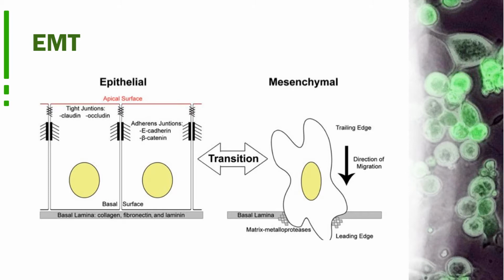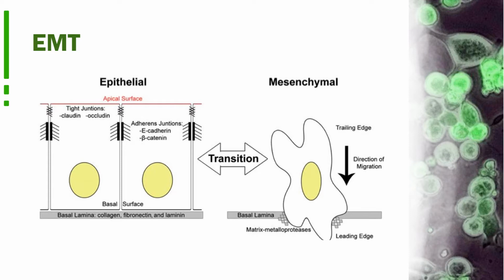So how my research was able to track this transition was through these tight junctions called E-cadherin, depicted through the epithelial cell. Essentially what E-cadherin does is it holds the epithelial cells together. So when the epithelial cells begin to lose the E-cadherin and these tight junctions, the cell becomes more motile. This is one of the things that transitions it to a mesenchymal state. And when it becomes mesenchymal, this is when it starts to develop the properties to metastasize.